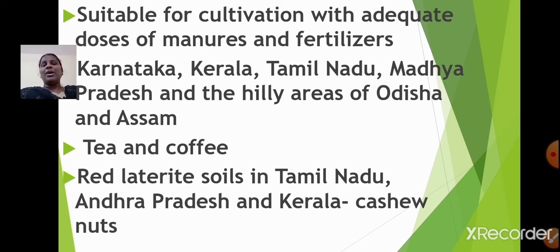Laterite soils are found in the states of Karnataka, Kerala, Tamil Nadu, Madhya Pradesh and the hilly areas of Odisha and Assam. Okay, laterite soils are suitable for the cultivation of tea and coffee. Red laterite soils in Tamil Nadu, Andhra Pradesh and Kerala are suitable for the cultivation of cashew nuts. I hope it is clear, students.